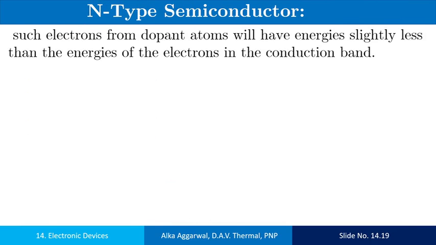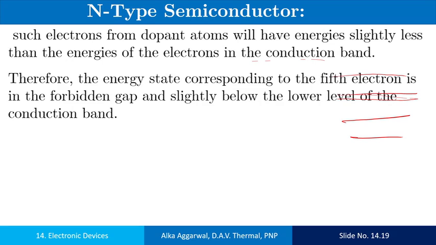The 5th electron from the dopant atom, the arsenic atom, will have energy slightly less than the energy of the electrons in the conduction band. So the energy level of this electron lies below the lower level of the conduction band.